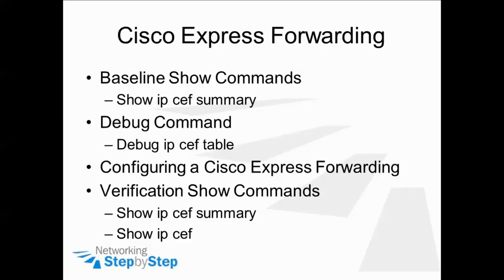In this video cheat sheet, we're going to be configuring a router for MPLS forwarding. We're going to start off with baseline show commands, show ip cef summary, to see if CEF is running on the router by default. Then we are going to enable a debug command, debug ip cef table, to watch how things unfold when we configure a router for MPLS forwarding. And then we're going to finish up with some verification show commands of show ip cef summary and show ip cef.